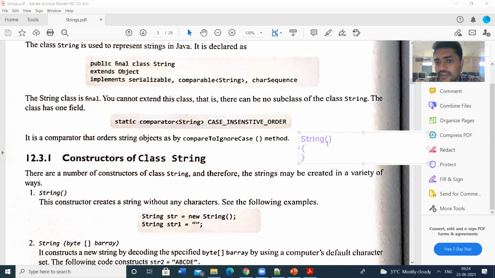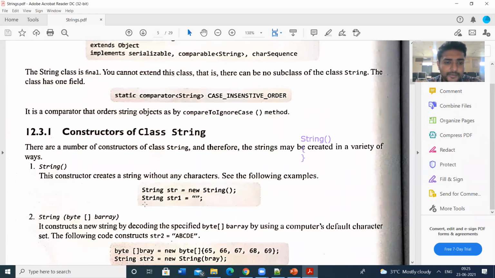This syntax may vary, that means we can pass parameters. Something like a byte array, or we can pass some object, or more than one object. Like that, we have so many variations in the constructors. This is the general syntax for the constructor. Likewise, we can have many types of constructors under the class string. So let us see the constructors. First one, simply string.